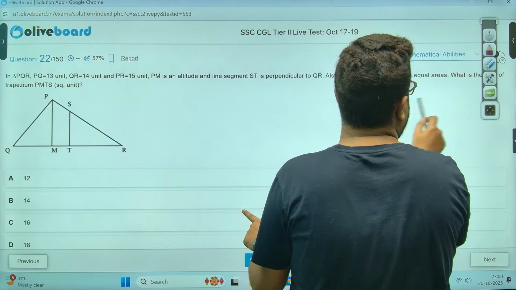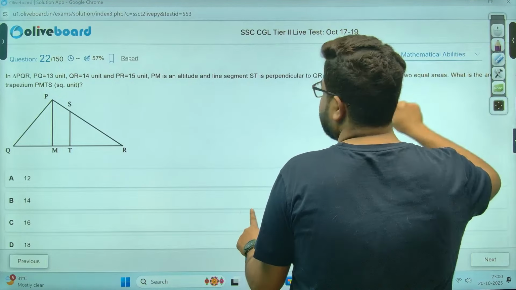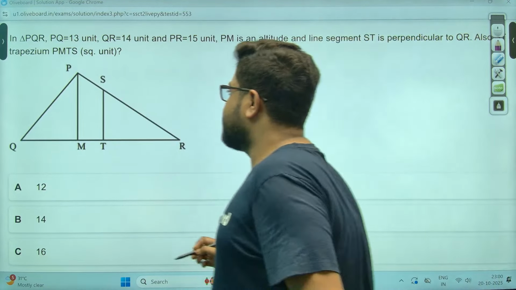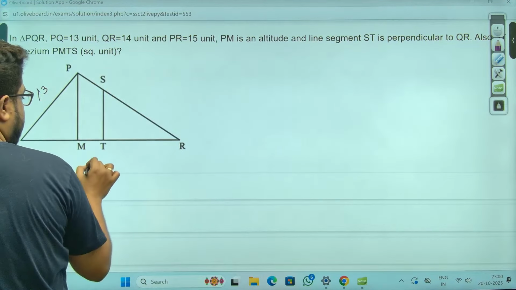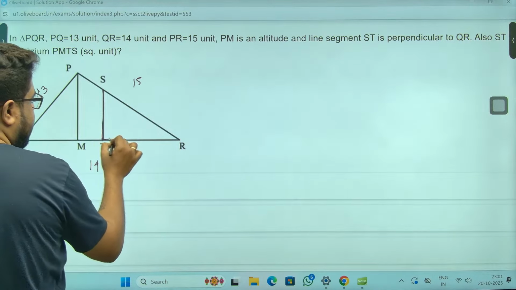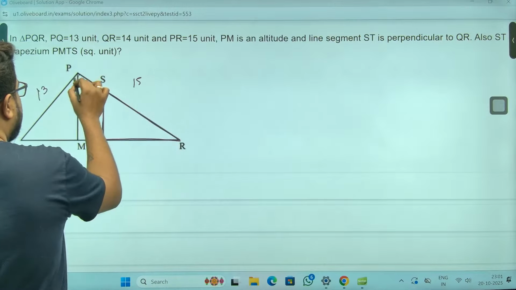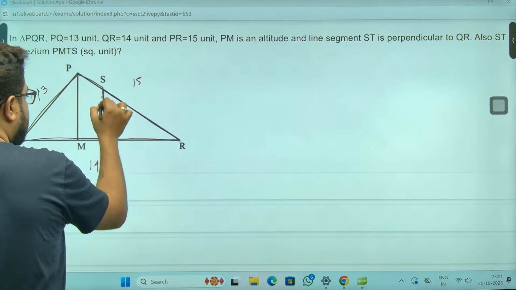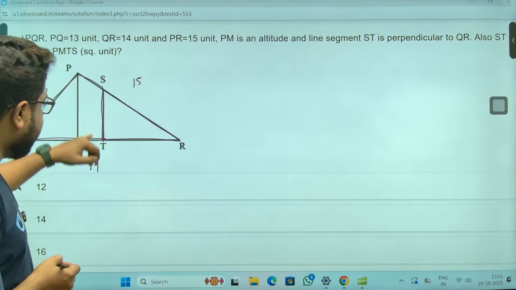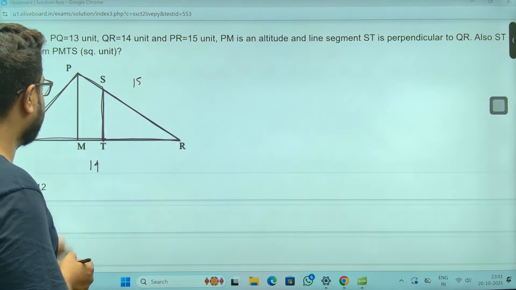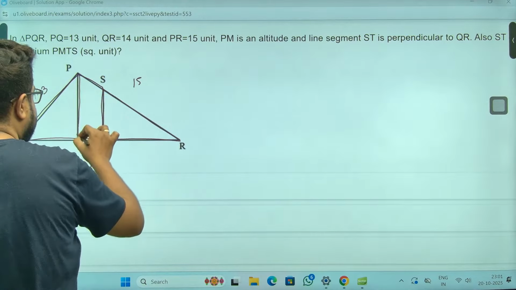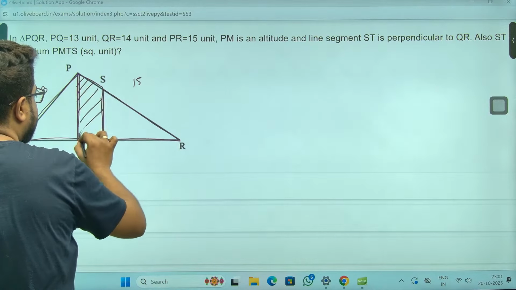What is the area of this? Okay, chalo. I have to write it once more. So this is 13, 14, 15. And also given, this thing divides the whole triangle into two equal areas. So whatever is the area for PQTS, the same is the area for triangle STR. Let's understand this, sir. And they are asking us to find this area, sir.